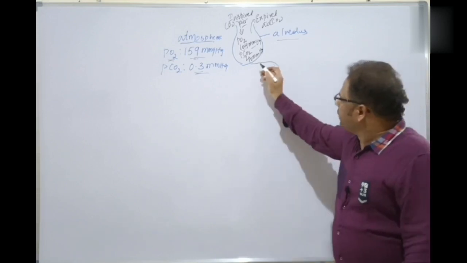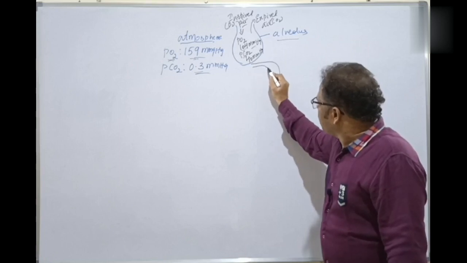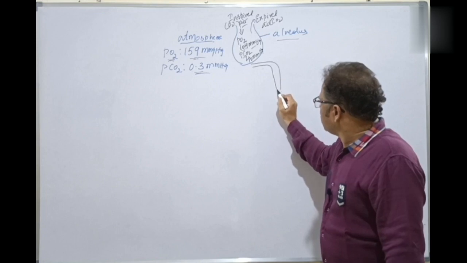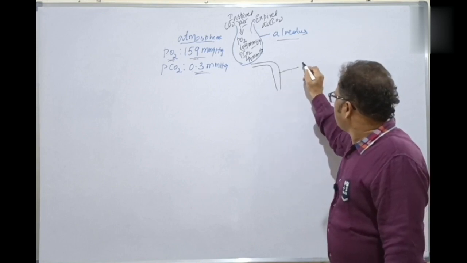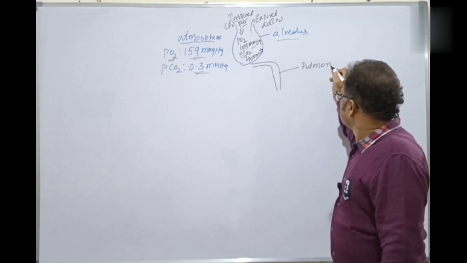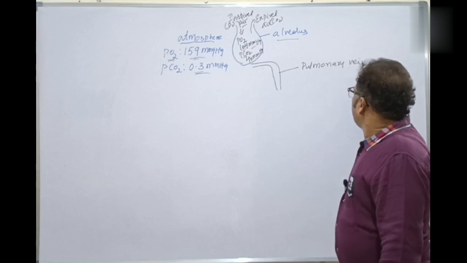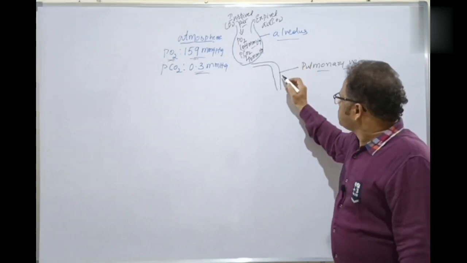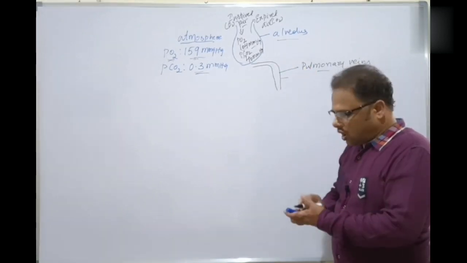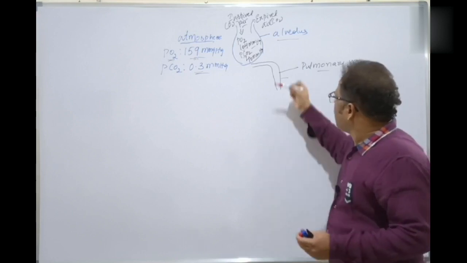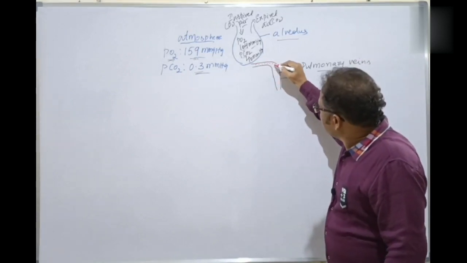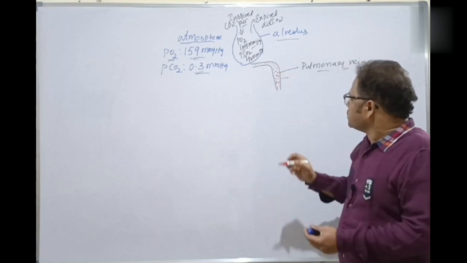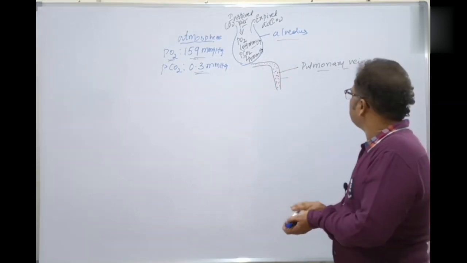And here, these are the pulmonary veins. Anything pulmonary means which one? Related to the lungs. So these supply the oxygenated blood. This is carrying the oxygenated blood. I will draw with the red marker, because this is the oxygenated blood, isn't it?